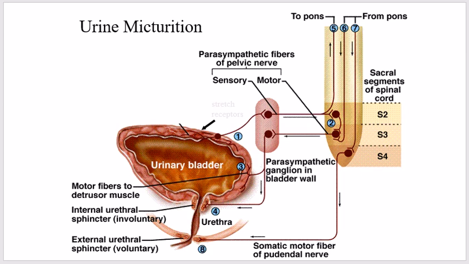The wall of the ureter contains smooth muscle that is innervated by both sympathetic and parasympathetic nerves, as well as an intramural plexus of neurons and nerve fibers that extend along the entire length of the ureter. Peristaltic contraction in the ureter is enhanced by parasympathetic stimulation and inhibited by sympathetic stimulation.